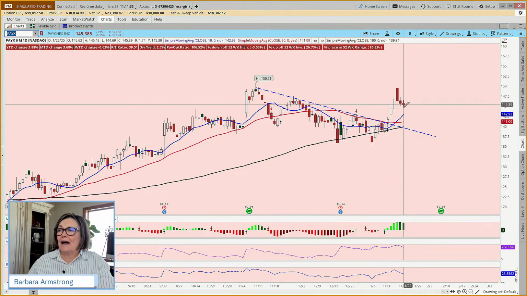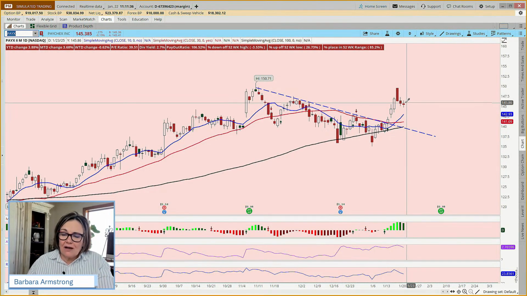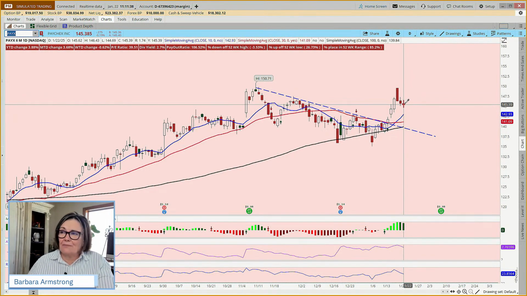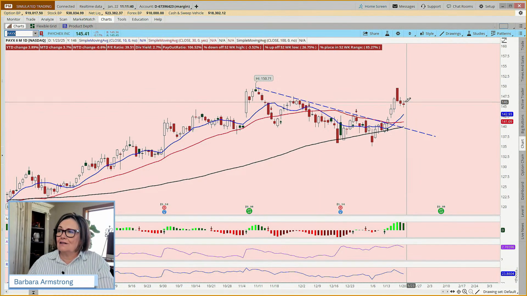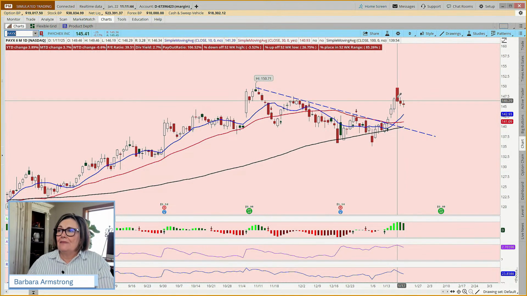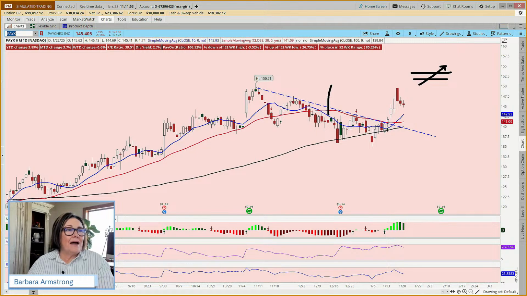Now, this candle pattern, and we're going to talk about candle patterns in the next couple of weeks in our Getting Started with Technical Analysis, but this candle pattern may indicate that this pullback is complete. But if we look at this and we say, if we're playing I Spy, what pattern do we see?